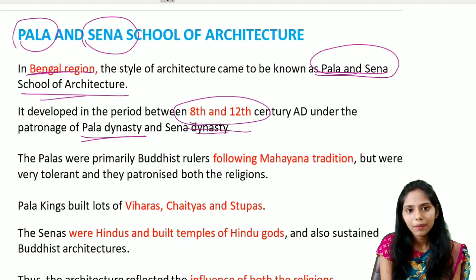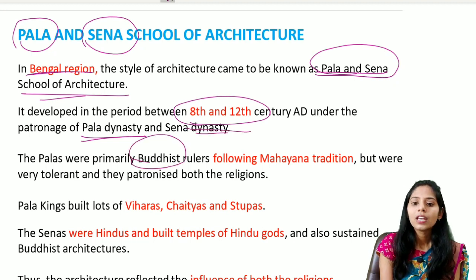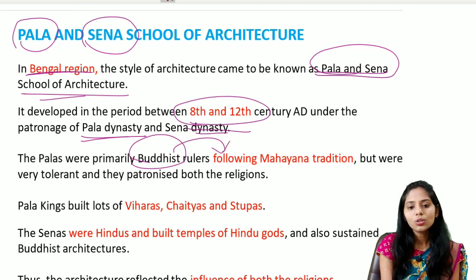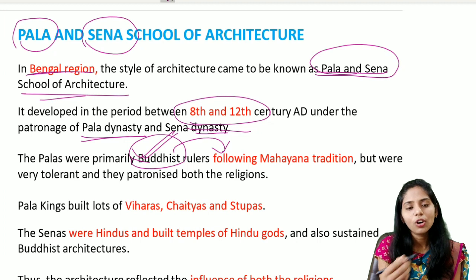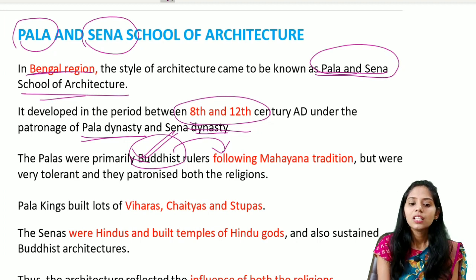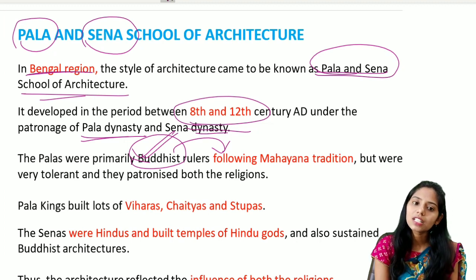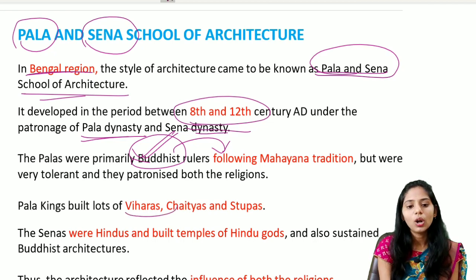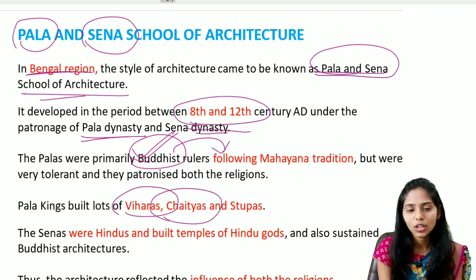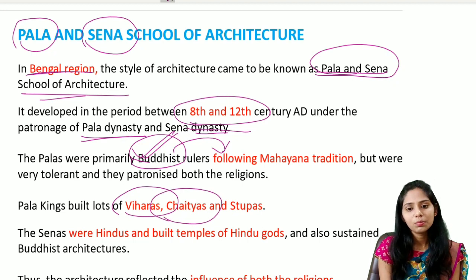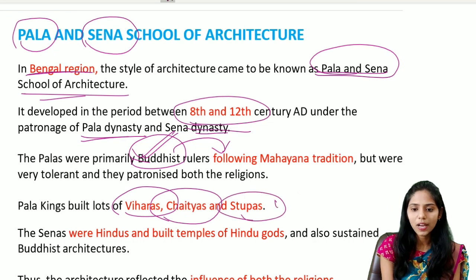And the Palas were primarily Buddhist, as I said earlier, and they followed Mahayana Buddhism. The kings of the Pala dynasty started building a lot of viharas, a lot of chaityas, that is the prayer halls, and also the resting or residential halls, mainly for the Buddhist monks, and also the stupas.